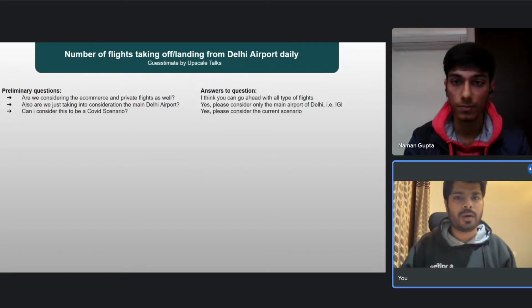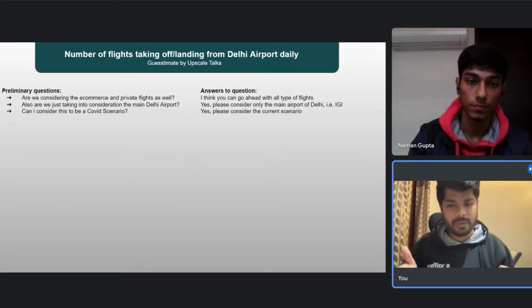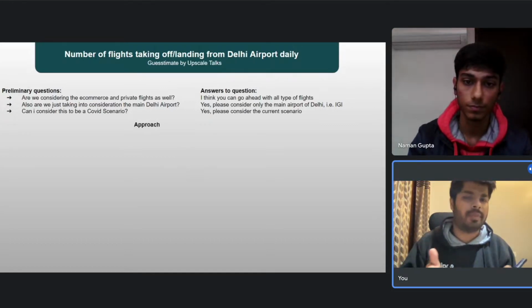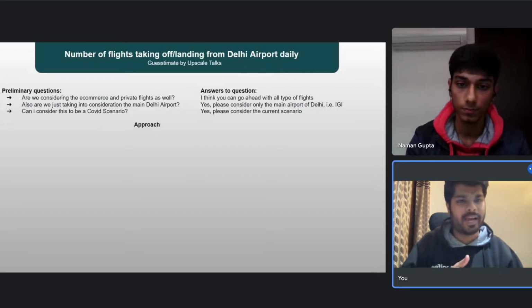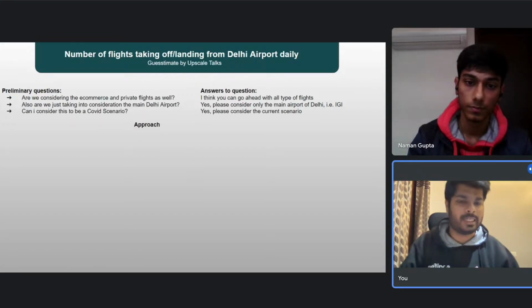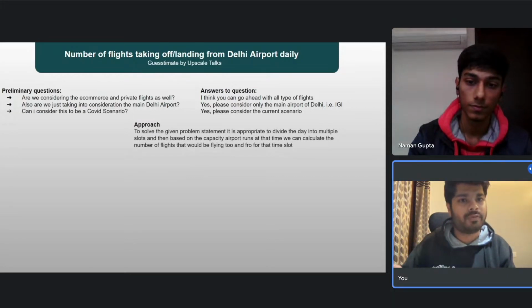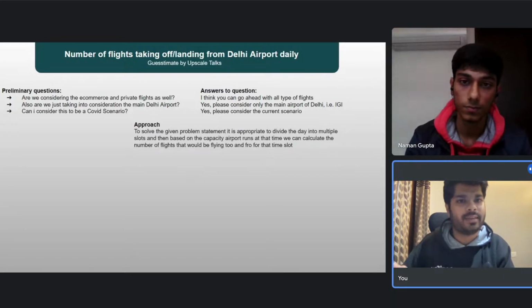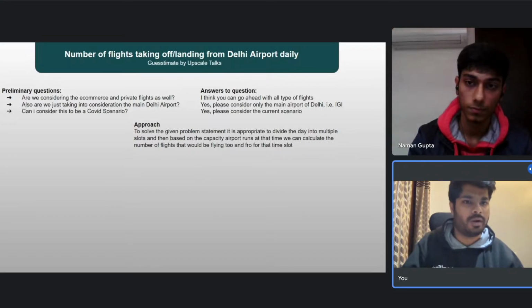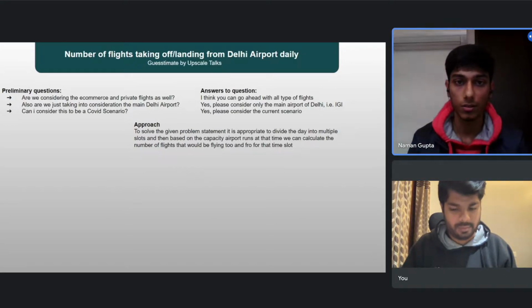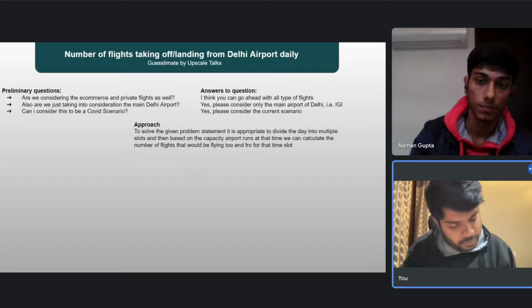For the approach, I would try to divide the day into time zones. There are multiple time zones wherein the flights would be flying at different capacity, as per my understanding, and then I will calculate the number of flights in each particular zone and add them all up. Is this a good approach? Yes, you can go ahead with this approach. Perfect.